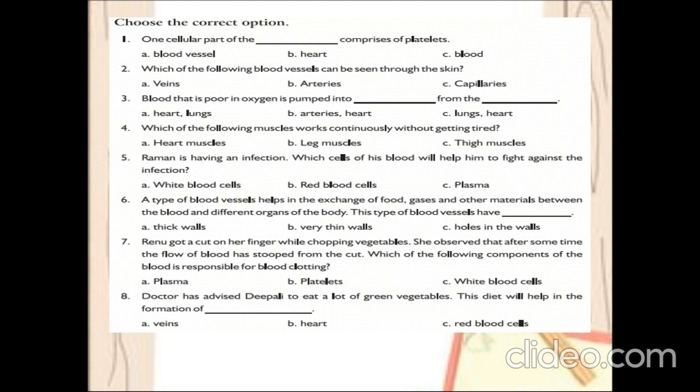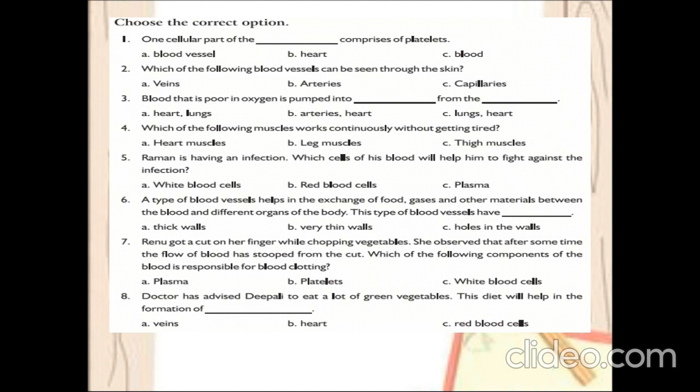Coming to the next question. Roman is having an infection. Which cells of his blood will help him to fight against the infection? Children, could you get the question clearly? Which cells of our blood make us fight the body against disease causing germs, children? Right, they are white blood cells. Very good. So the answer is option A.